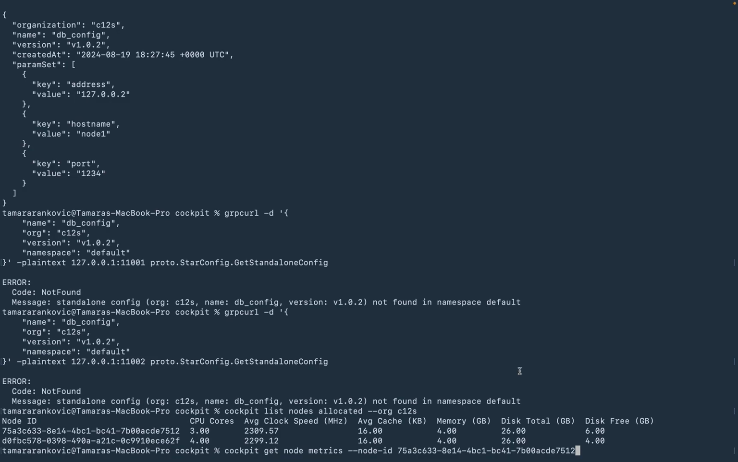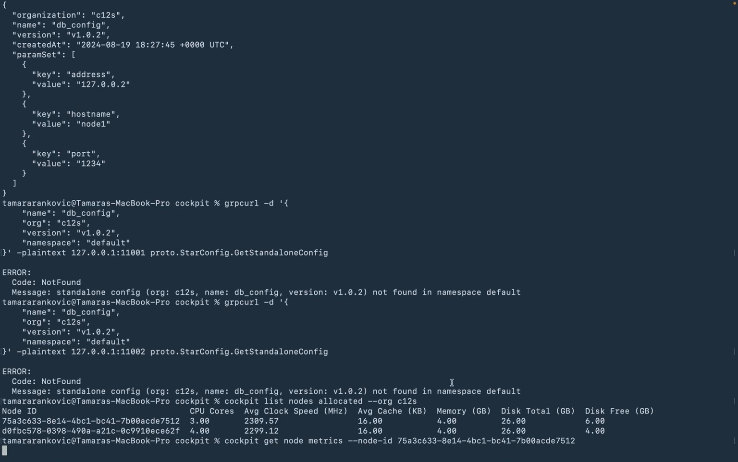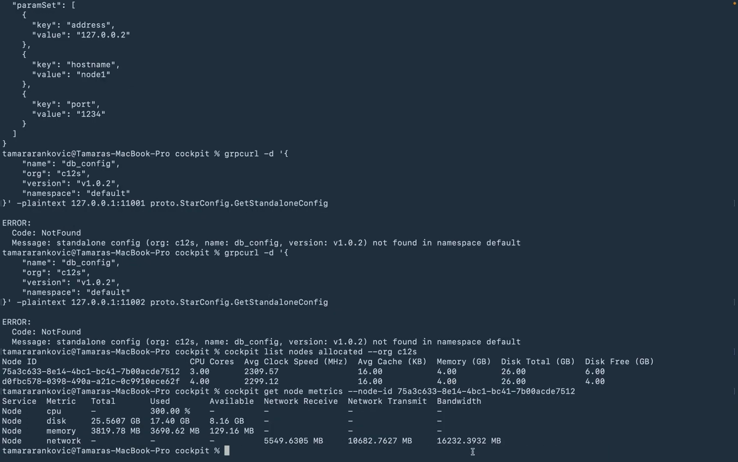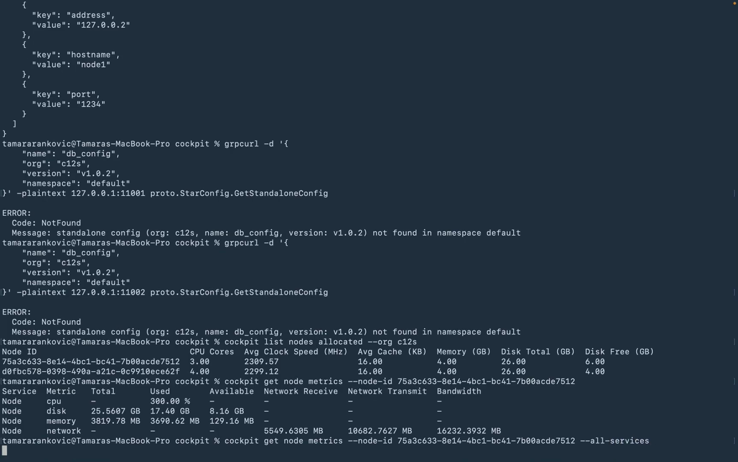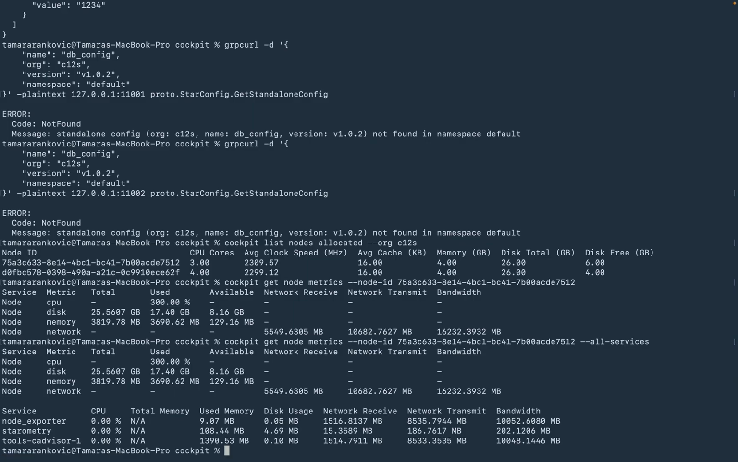Now we want to demonstrate the metrics part of our task. For this we have many different variants of how to show the metrics. We can show the metrics for one specific node. We can show metrics for containers or applications that are running inside that specific node. We can also show the metrics for the entire swarm that we have.